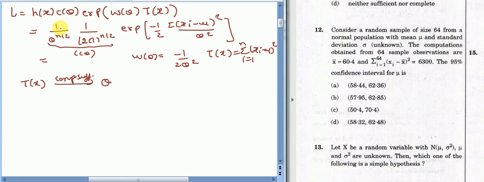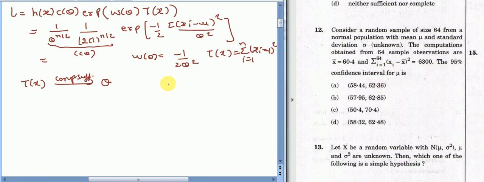Now the second problem is: consider a random sample of size 64 from a normal population with mean mu and standard deviation sigma. So sigma is unknown here. The computations obtained from the sample observations give us x bar equals 60.4 and summation (xi minus x bar) square equals 6300. The 95% confidence interval for mu is?